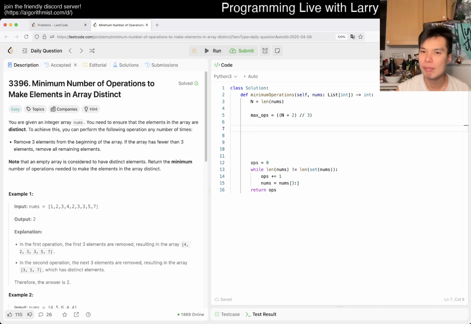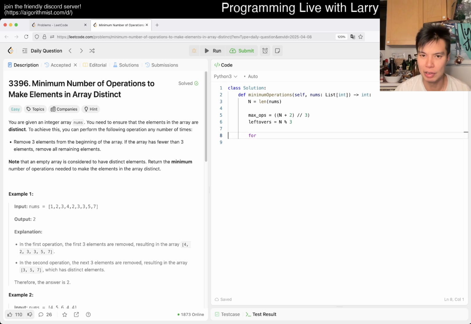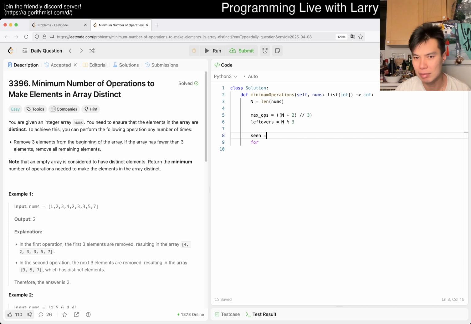And then here, maybe we have n mod 3 is the leftovers for the first turn. So something like getting the index right is a little bit awkward, but I think it's fine, right? So here maybe you have seen just for duplicate checking, and then now for i in range. Maybe something like this, right? Maybe max ops, we could say, and then we just do it backwards, right? So here we have nums[i] times.